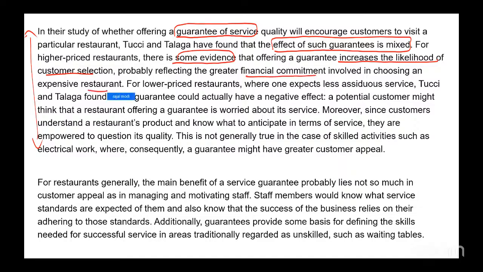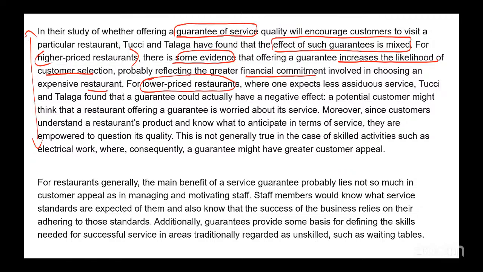an expensive restaurant. Greater financial commitment would mean, of course, there'll be a bigger bill that will come in a higher price restaurant, right? So since it involves greater financial commitment, I might just go for a restaurant wherein they are providing this guarantee. So this is true for higher price restaurant, right? This is important. For lower price restaurant, it works in the opposite way,